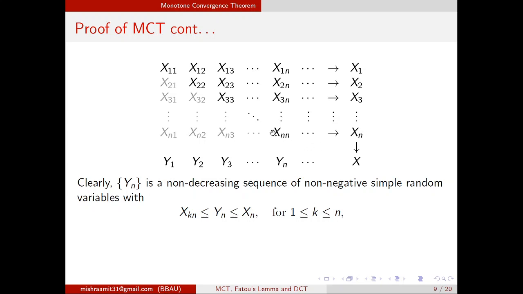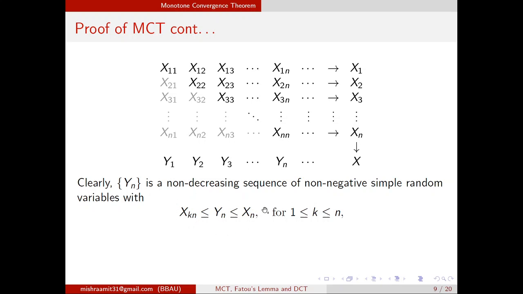Xn is bigger than all these, because X1 is bigger than X1n, X2 is bigger than X2n, X3 is bigger than X3n, Xn is bigger than Xnn. So Xn is bigger than the maximum of this. So we are getting Yn in between these two numbers.